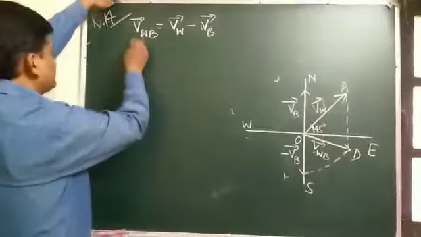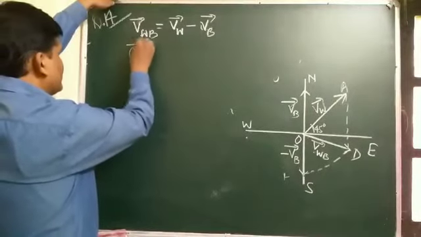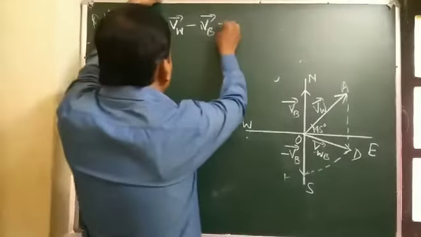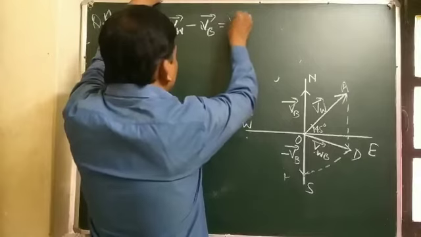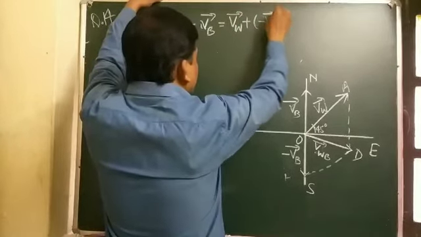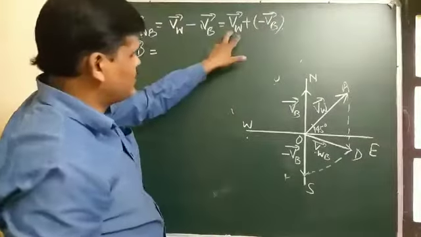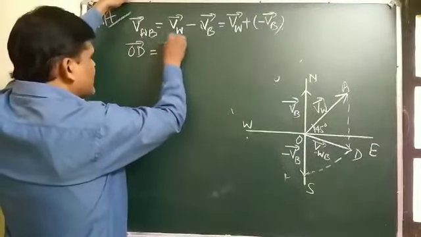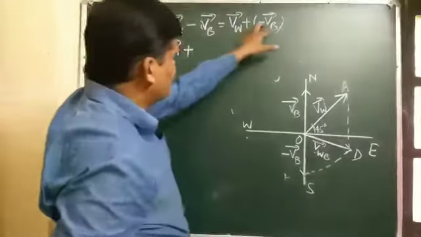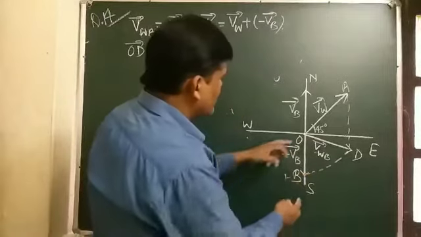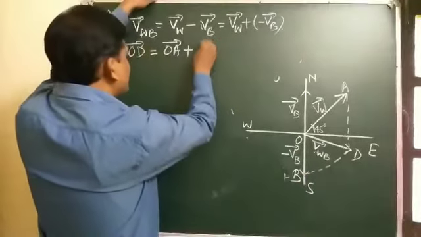So it can be written as OD vector equals VW plus minus VB vector. Clear? And VW is OA vector plus minus VB vector, which here we take as OB.